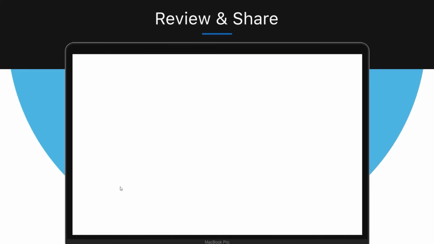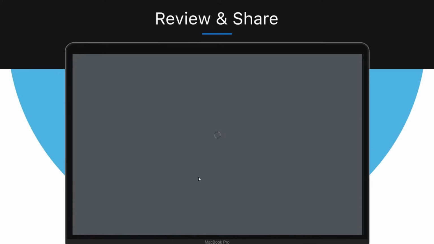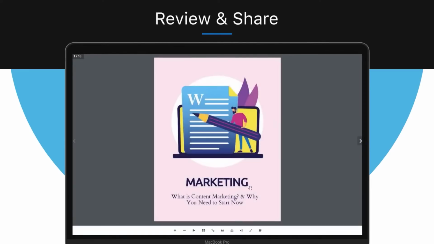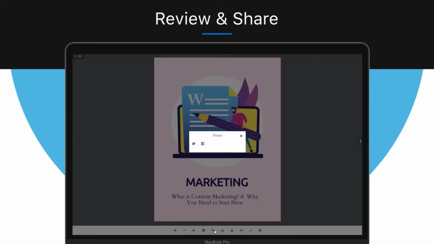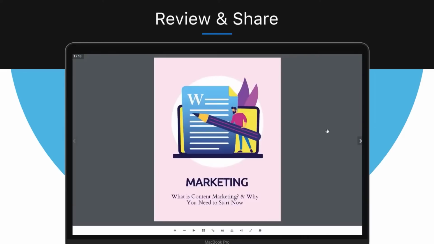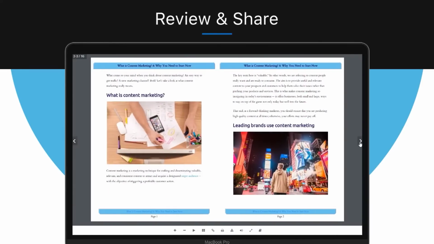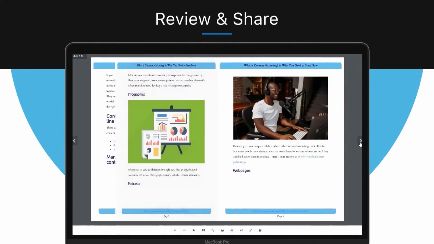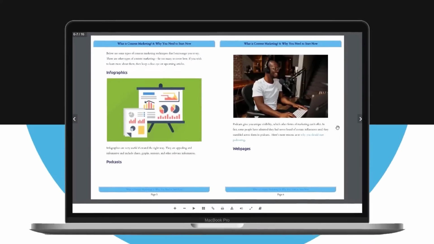To review your flipbook, just simply click on the Open button right here. And if you want to share your flipbook, click on the Share button below or copy the link above. And this link will give access to your flipbook to anyone. Now that's how you can create a flipbook from a PDF using Designrr.